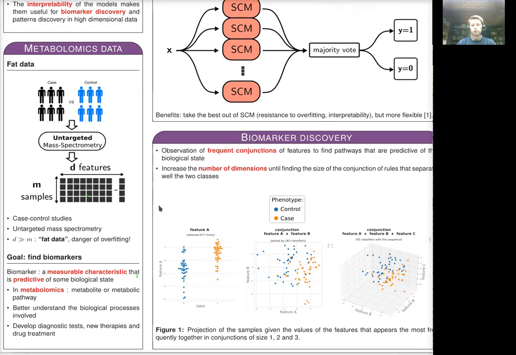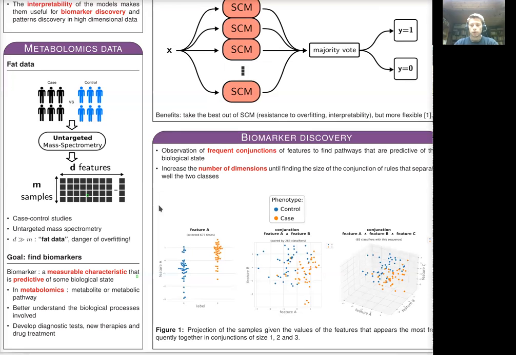Metabolomics is one of the ways to study the metabolism. This data is challenging for most computational methods because of its characteristics. Untargeted mass spectrometry is used to estimate the concentrations of thousands of metabolites. Relatively, the number of samples analyzed is small. This setting is known as fat data.